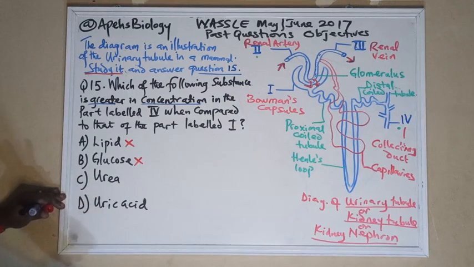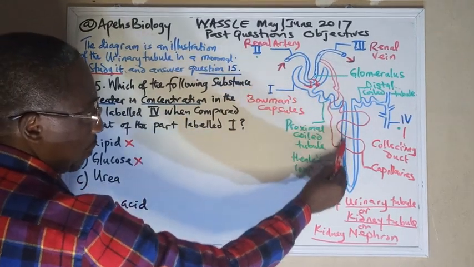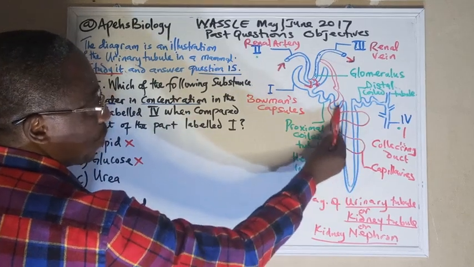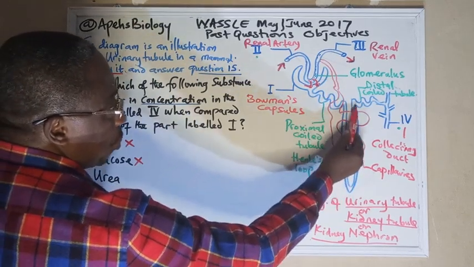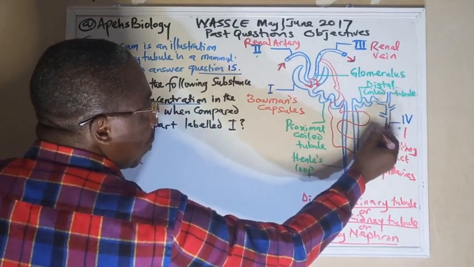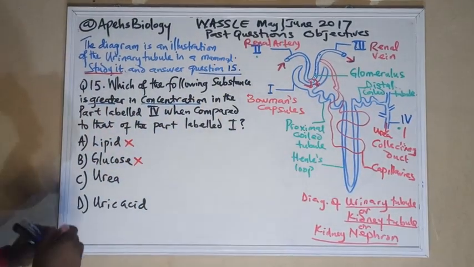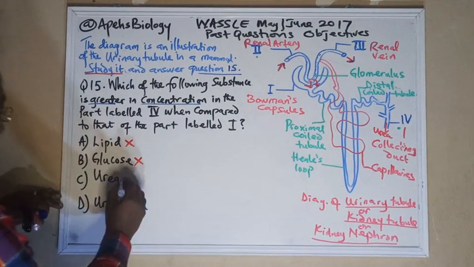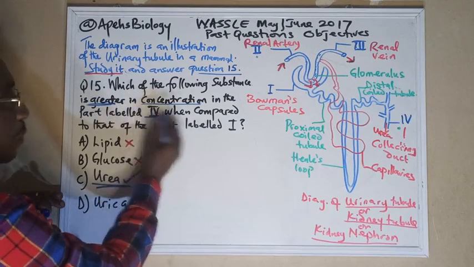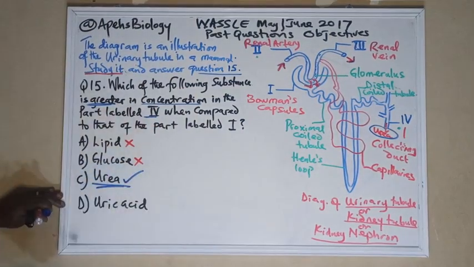Is it going to be urea? Definitely, as urea enters here, it continues its journey through the loop of Henle. Urea is never reabsorbed into the capillary at all. So urea continues its journey to the distal tubule and comes out here. So urea concentration is going to be high because urea is a product of urine. That is why urea is acceptable as the substance of greater concentration in the part labeled 4. That's why it's the answer.